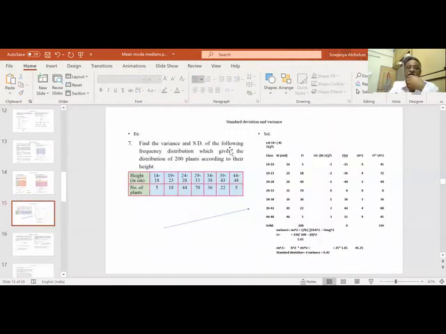Find the variance and SD of the following distribution, which gives the distribution of 200 plants. You have sigma fi. So if I add all this, I'll get 200. And this is the range. So when there is a range, I have to take the midpoint. 14 to 18 means 16 is the midpoint. Here what I am taking as ui is xi minus 31 by 5. See, I am taking 31 as the center point.